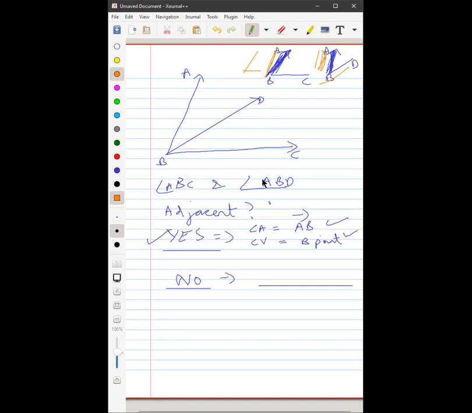Sir, the adjacent angles have a property that the non-common arms should be on the opposite sides of the common arm. But AB is the common arm. Then BC should be on the other side of AB. Exactly, correct. Yatharth, very well done. Why didn't you say this earlier?